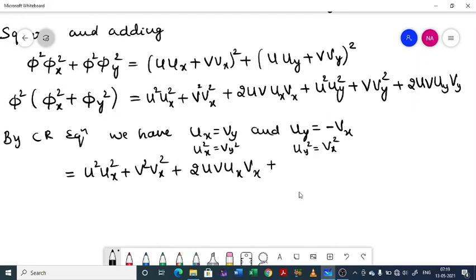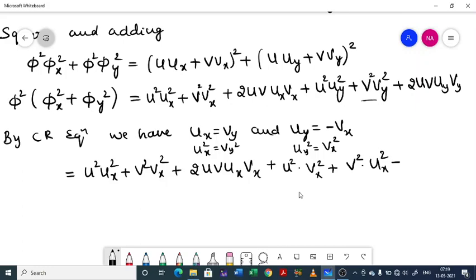Okay, now u square into uy square, in place of uy square we will be having vx square, plus next term v square into vy square. So v square into, in place of vy square you will be having ux square, plus 2uv, in place of uy we need to write minus vx, in place of vy we need to write ux.